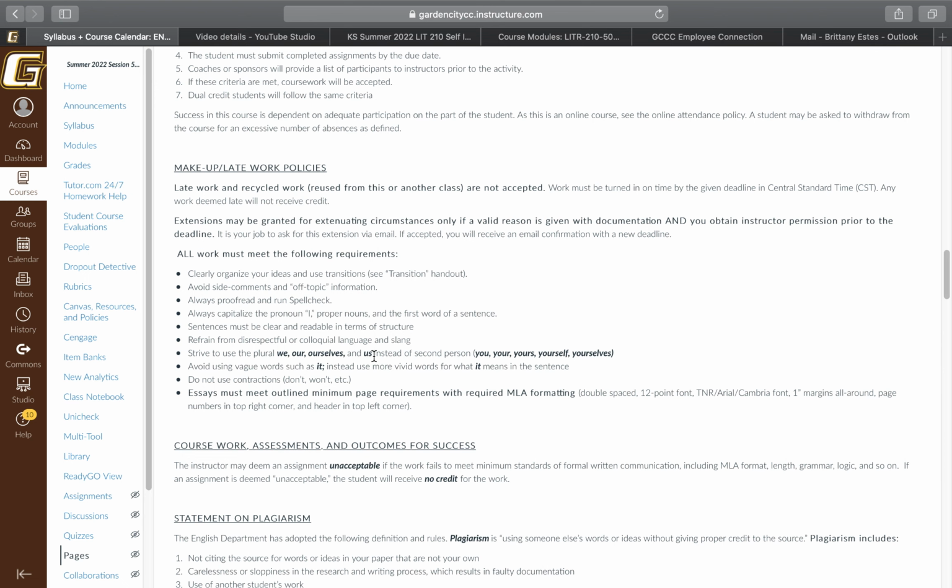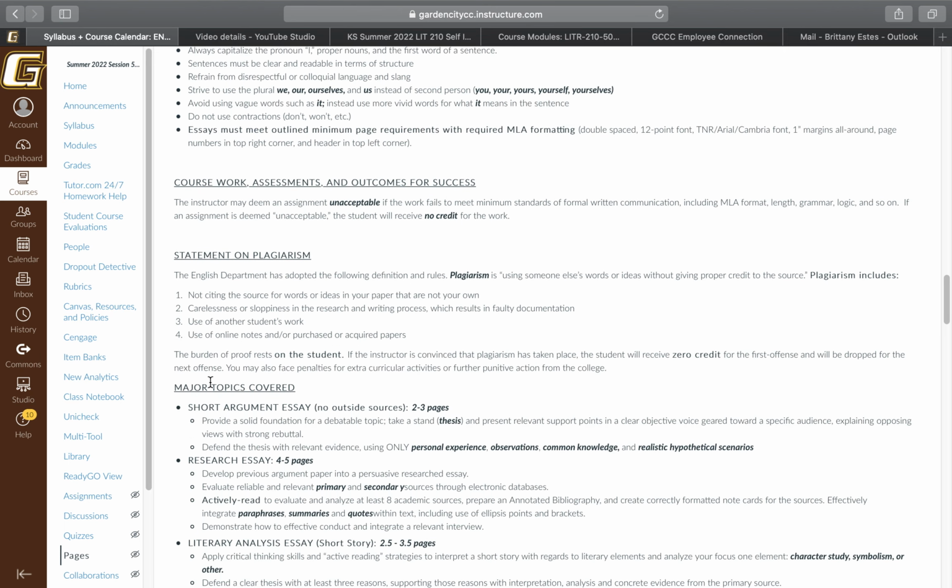We do use a tool, obviously, in Canvas that helps with plagiarism reports, and it's very telling. It will highlight what is plagiarized, whether that's from the internet or from a previous source, from another class, from another student in another class, or even a student at another college. And it will take you directly to the source, and you guys will be able to see your own plagiarism reports. So it's pretty simple. Don't plagiarize, and that policy is right down here as well.